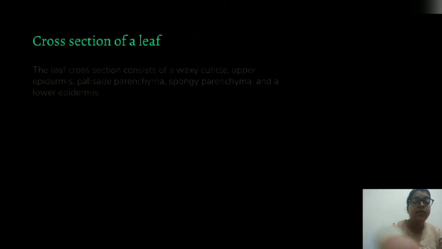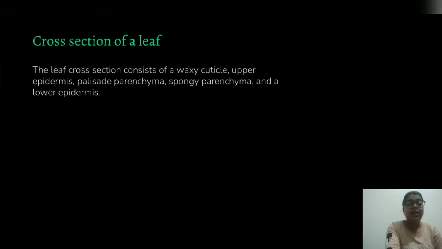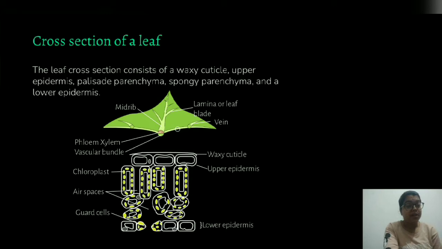Now we will look at the cross section of a leaf. The leaf cross section consists of a waxy cuticle, upper epidermis, palisade parenchyma, spongy parenchyma, and the lower epidermis. This is divided into three sections. Firstly, the upper epidermis. The middle one is the mesophyll. Third is the lower epidermis.